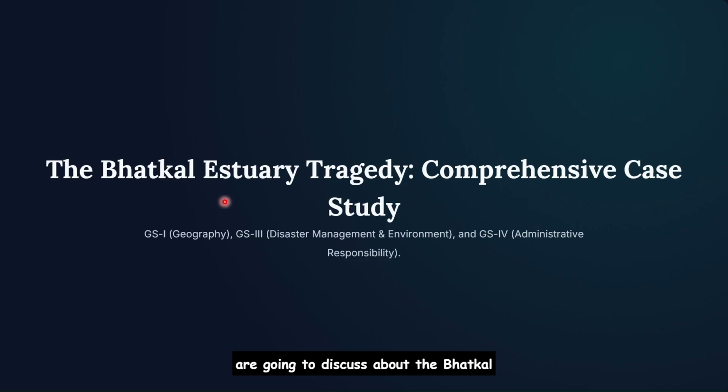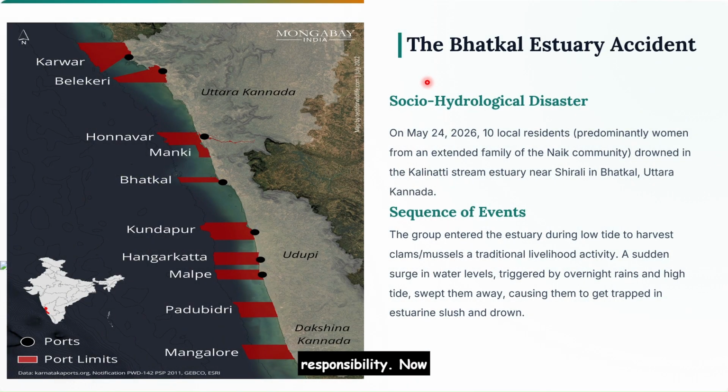Today we are going to discuss the Bhatkal Estuary Tragedy. This is an important topic for GS Paper 1 Geography, GS 3 Disaster Management and Environment, GS 4 Administrative Responsibility. Now let's look into the Bhatkal Estuary incident. It is a socio-hydrological disaster, meaning it is a disaster caused by the complex two-way interaction between the natural water systems and the human societies.